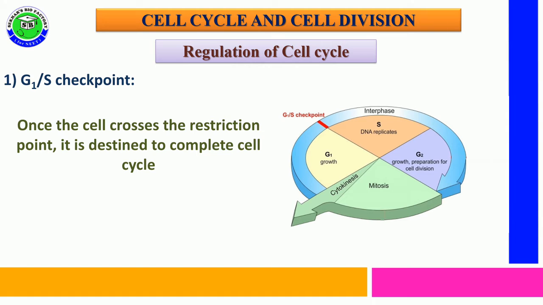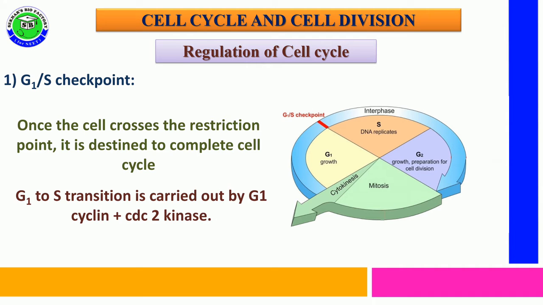Once the cell has crossed this checkpoint, it never comes back and never stops the changes related to the cell cycle. So G1 to S transition is carried out by some cyclin proteins called G1 cyclin, along with CDC2 kinase. These are the characters of the G1/S checkpoint.